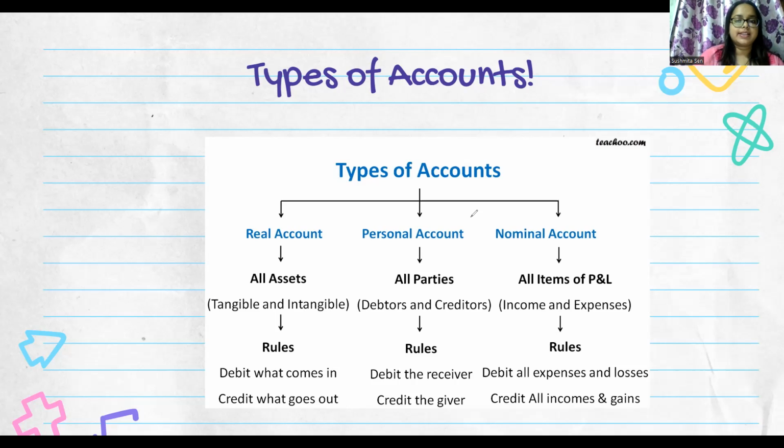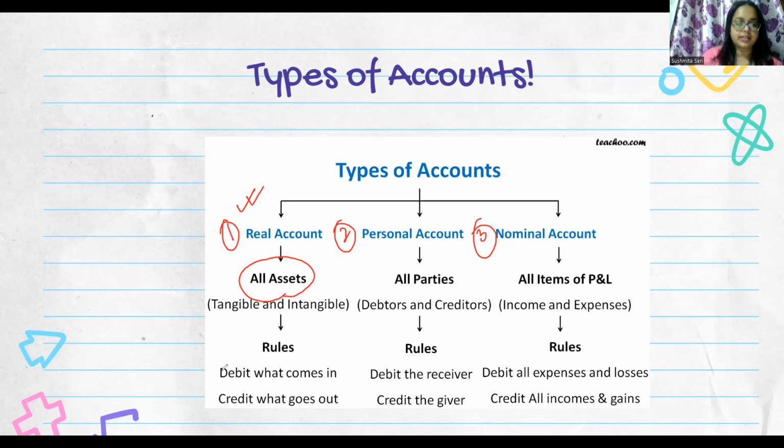Okay, so as you can see, we have basically three types of accounts. Number one is real account. Number two is personal account, and number three is nominal account. So real account, if you could see, includes all the assets. जितनी भी type के assets हैं, चाहे वो tangible assets हों या intangible assets हों. Tangible assets being building, furniture, stock, and intangible assets being goodwill, patents, trademarks, all of them fall under the category of real account.